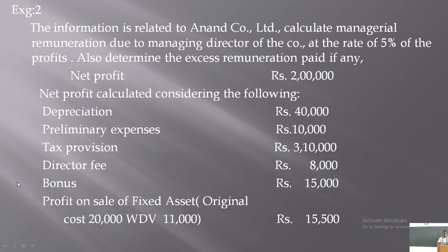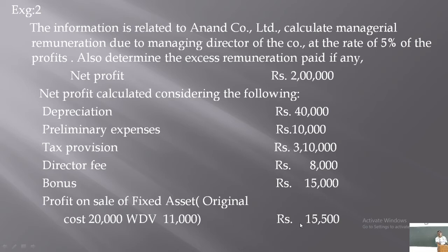But one of the items here is profit on sale of fixed asset. 15,500 is already considered while calculating the profit of these 2 lakhs, right? A profit of 15,500, which is related to the sale of fixed asset. Profit on sale of fixed asset is already added to this profit.